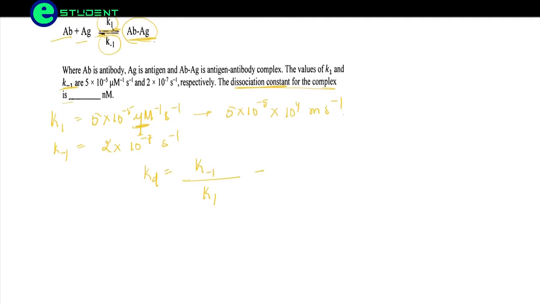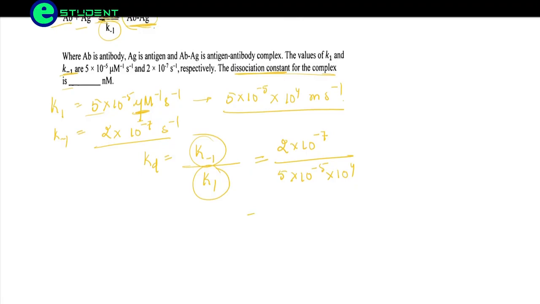So K inverse is 2 into 10 to the power minus 7, divided by the rate constant, which is 5 into 10 to the power minus 5 into 10 to the power 4.